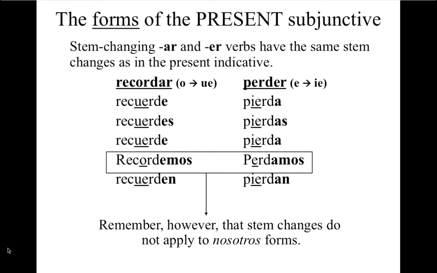With yo verbs, such as digo and vengo and traigo and tengo, the yo form is a completely different form of the verb, so we'll keep that in the nosotros form. Digamos, tengamos, vengamos.